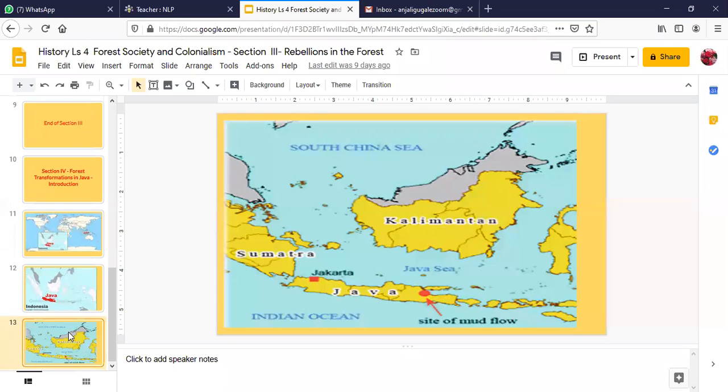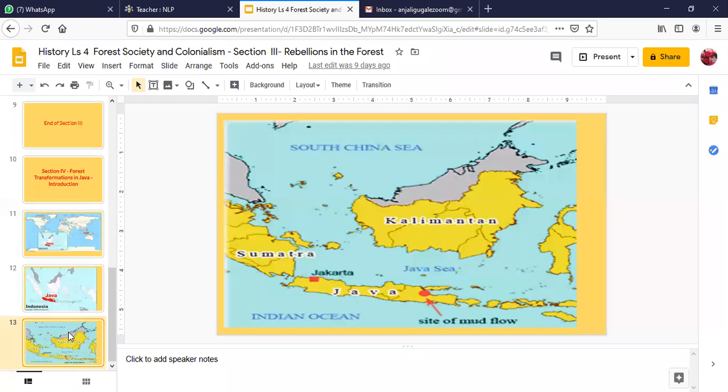Now children, I'll quickly play a video on Java, on how the rebellion happened in Java. It was mainly the Dutch who controlled the Java territory in Indonesia, and they also started similar scientific forestry in this area, just like the British did.